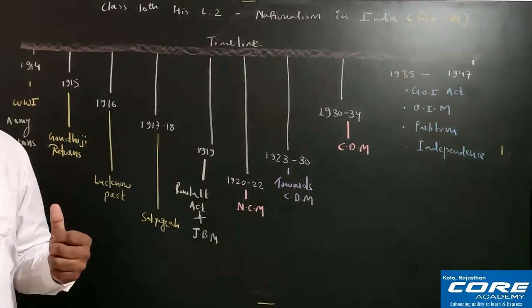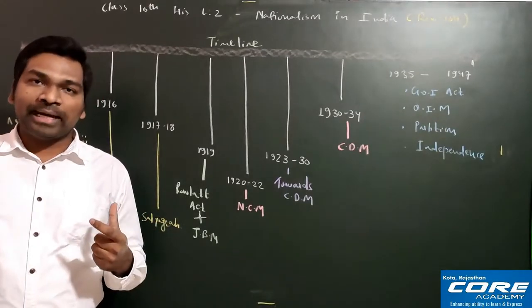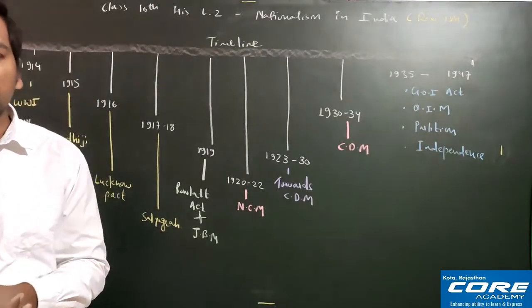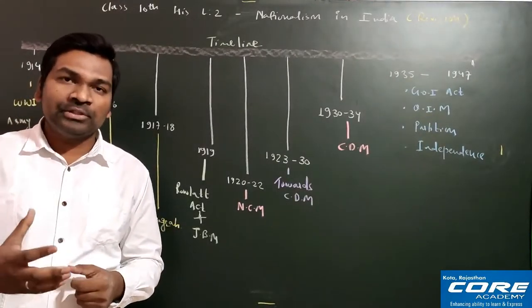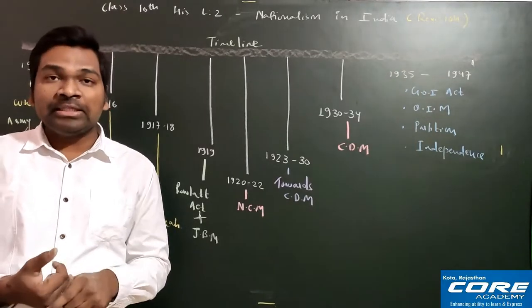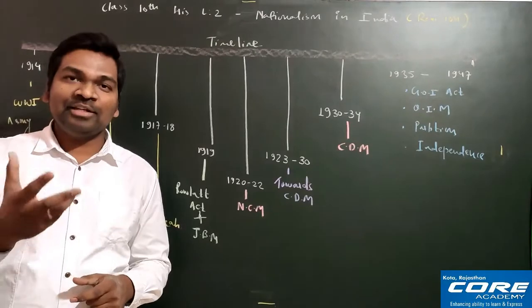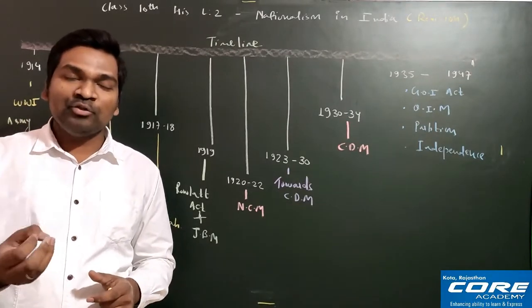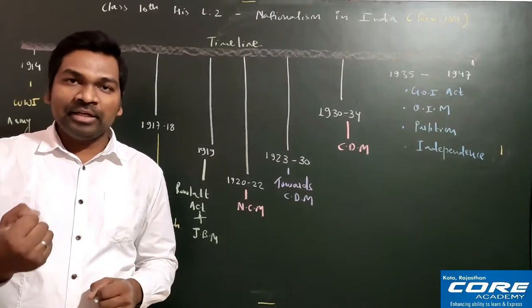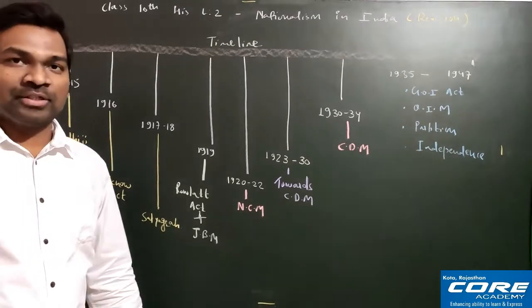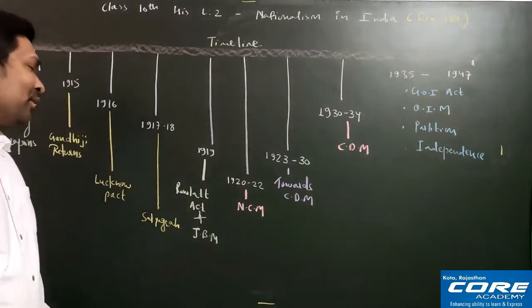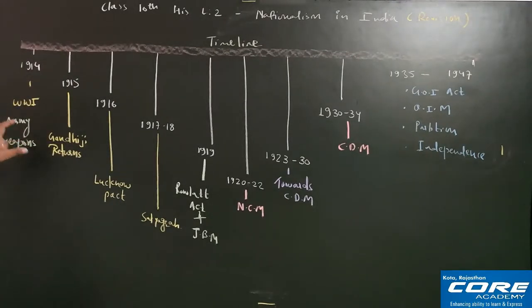Apart from that, during that time, the crop was not produced very nicely, and there was a bad harvest. But these Britishers, instead of supporting the Indian farmers, started collecting more revenues. Why were they collecting more revenues? Because when they collect more revenues, more taxes, then they will get more money, and if they get more money, they can purchase or make more weapons. So for fulfillment of the requirement of army and weapons, they were exploiting the Indians, and that is why Indians were not happy with the Britishers at all. Fine. So I hope you can understand why this World War I is connected with the Indian struggle for independence.